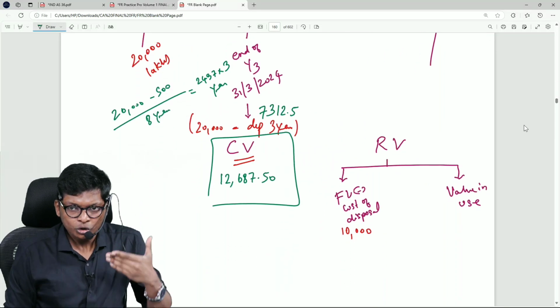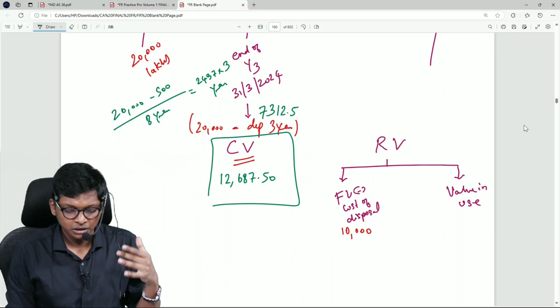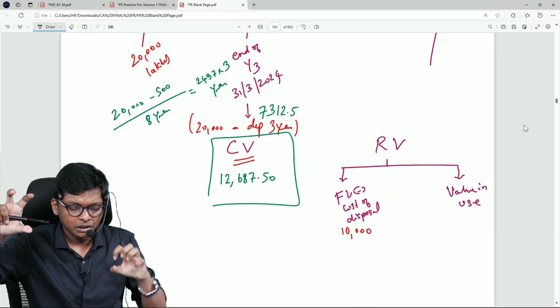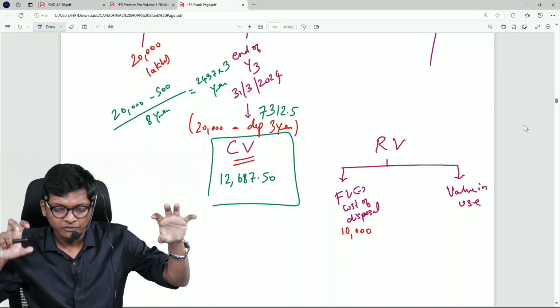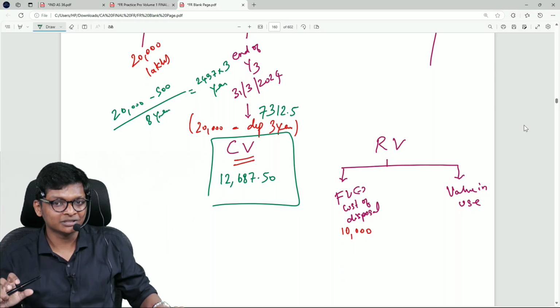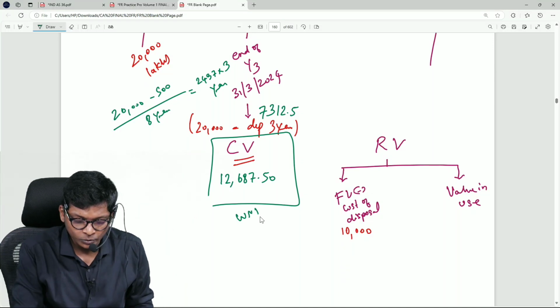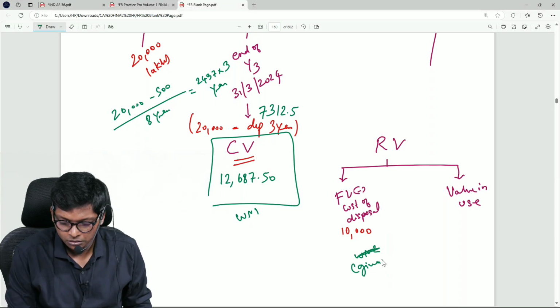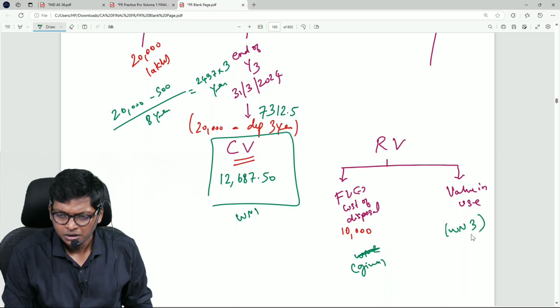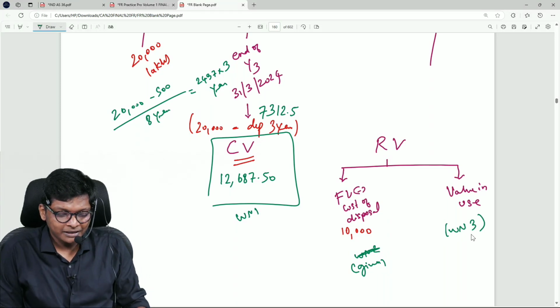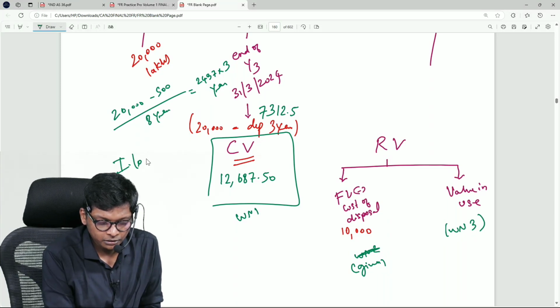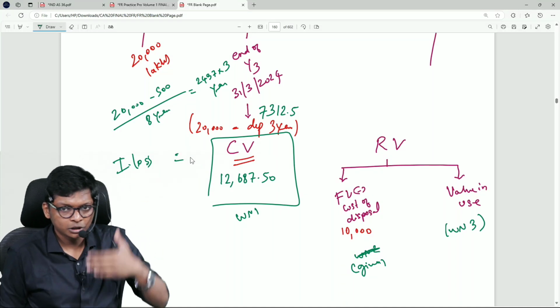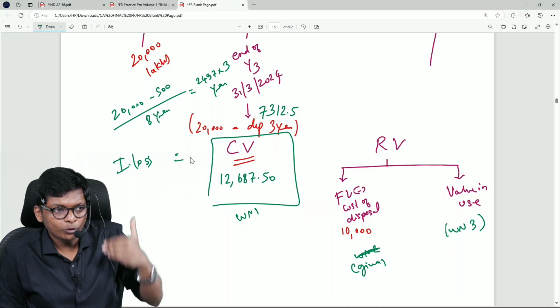Presentation, how to do? Your answer should start off with this. Carrying value is this. Recoverable value is this. Fair value is this much. Value in use is this much. Here I will give working note 1, working note 2. Working note 2 is another given. Okay, given. Working note 3. That's it. So for example, I will write here impairment loss is equal to, if it comes. So straight away answer, supportings below.